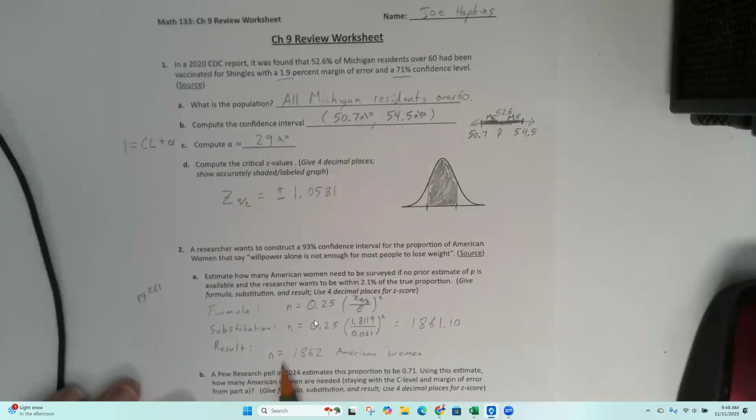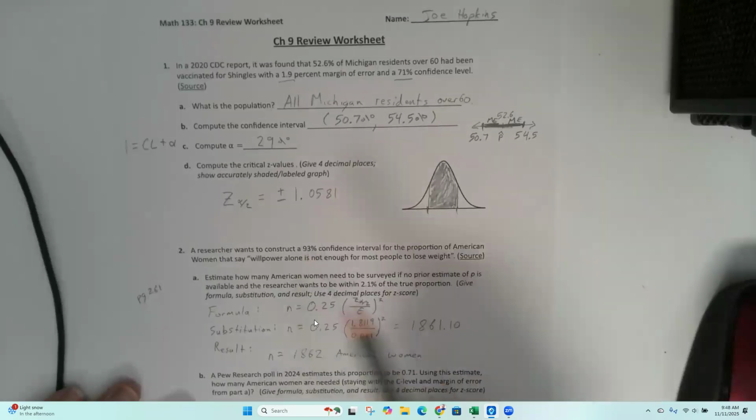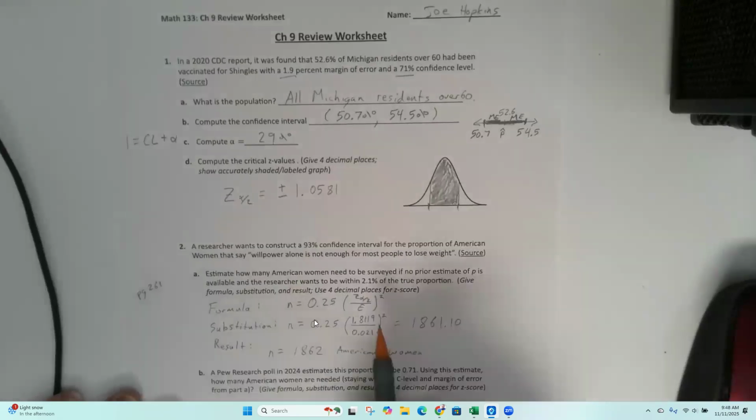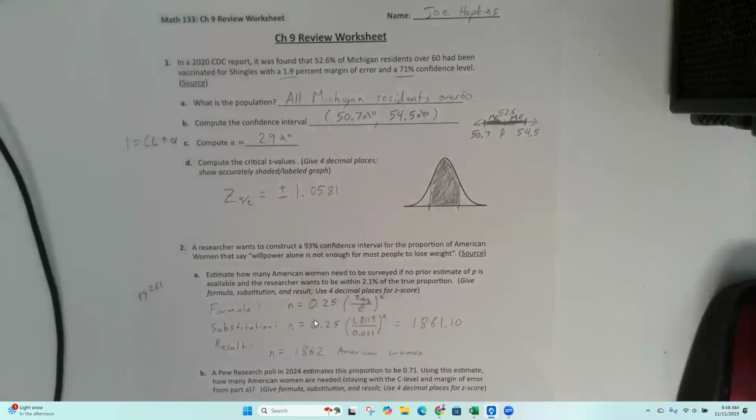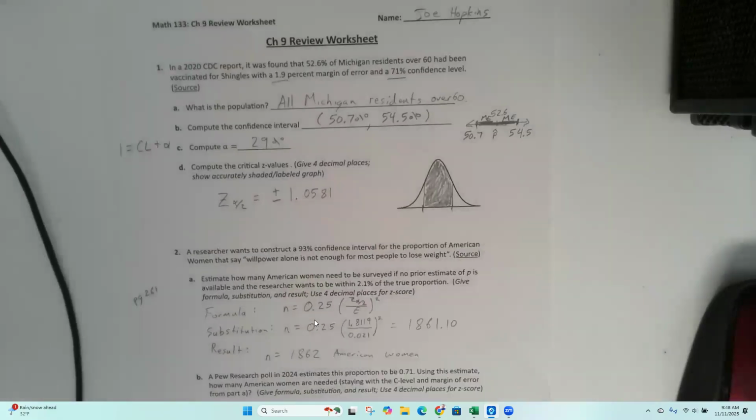And the reason why is because if you were to round this down, you would not be getting a 93% confidence interval within 2.1% of the true population proportion. By rounding it down, you're making it a little less confident, or a little more prone to error. By rounding it up, we are actually improving our confidence level. So you might actually be looking at like a 94%, or you might be within like 2.0 of the true proportion.